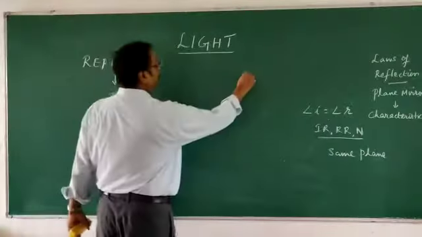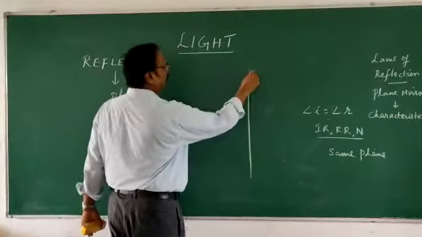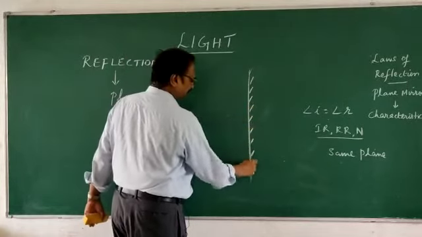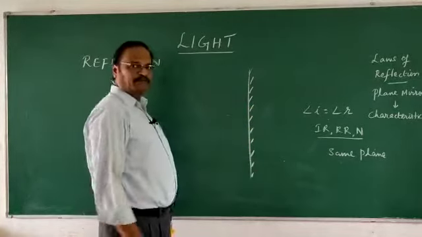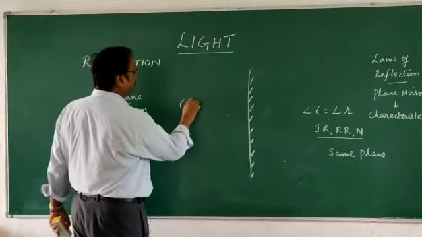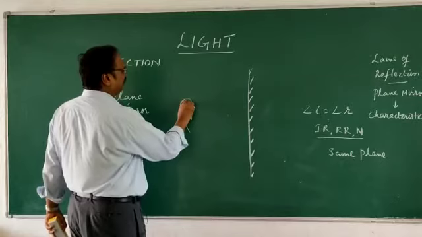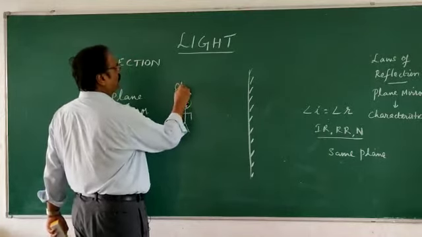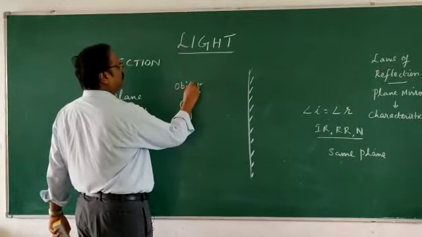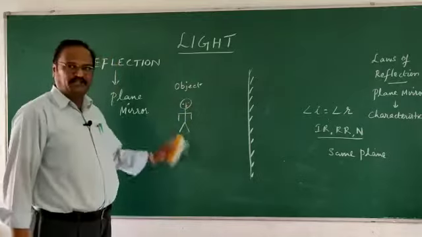Let me take a plane mirror here, which is vertically placed like this, right? And this is the plane mirror. Now, if someone is standing here, this person is called the object.